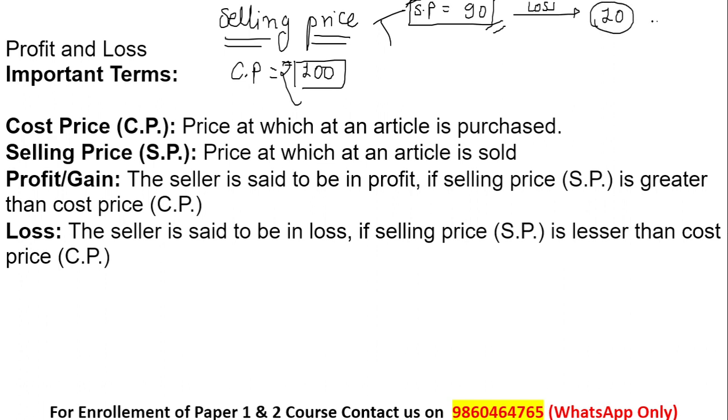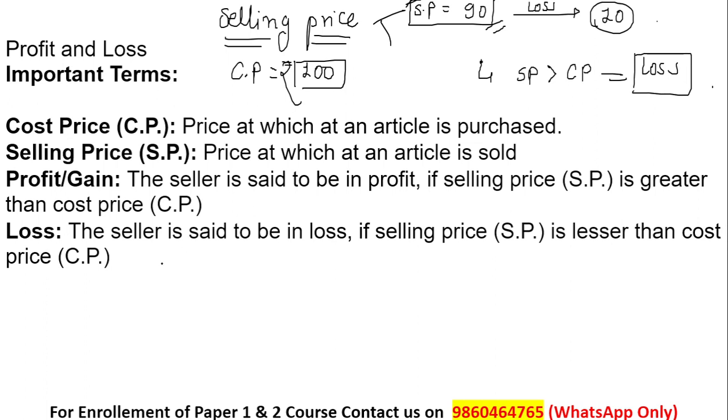So always remember one thing: whenever the selling price is lesser than the cost price, at that time the person will face a loss. You can simply write it down over here that if the selling price is lesser than the cost price, that is CP, at that time we are facing a loss. Okay, point number one clear.